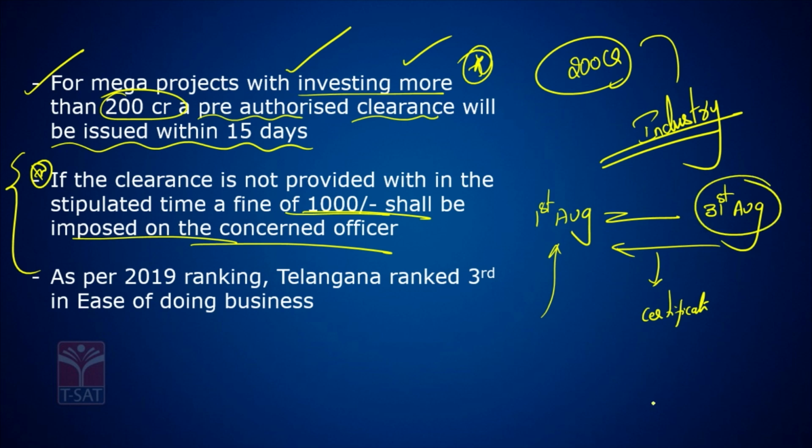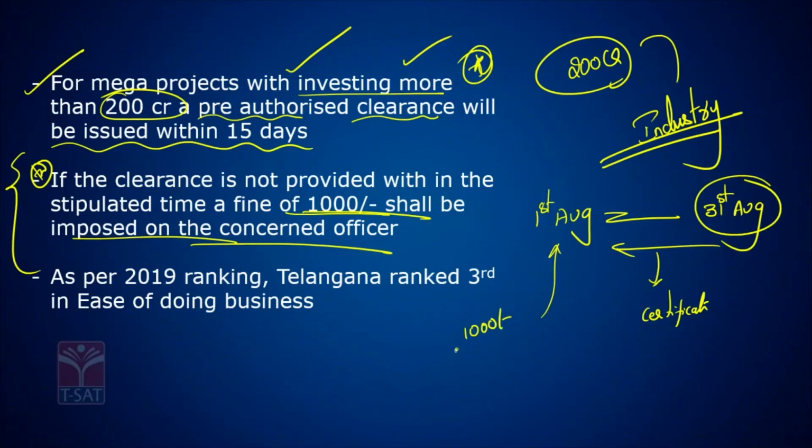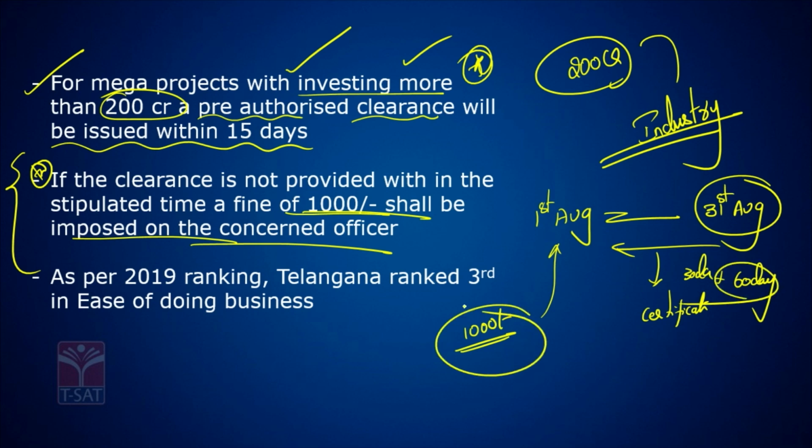Now what is the scenario? Every day if it is delayed, the concerned officer will be fined 1000 rupees per day. Suppose it is approved within 60 days; it should be approved within 30 days, but he has taken 30 more days. So a 30,000 fine will be imposed on that person who is authorized to provide the certificate.